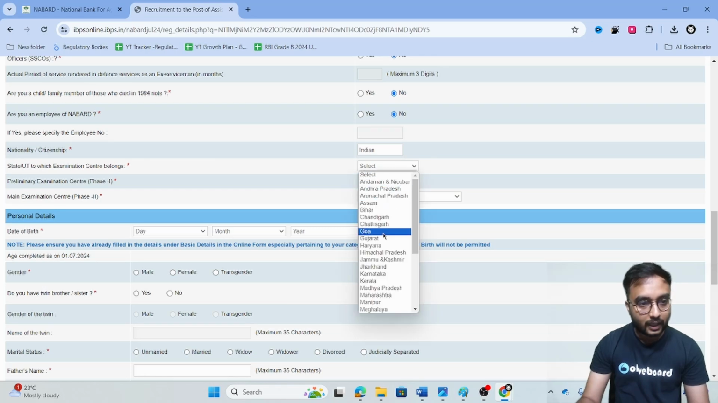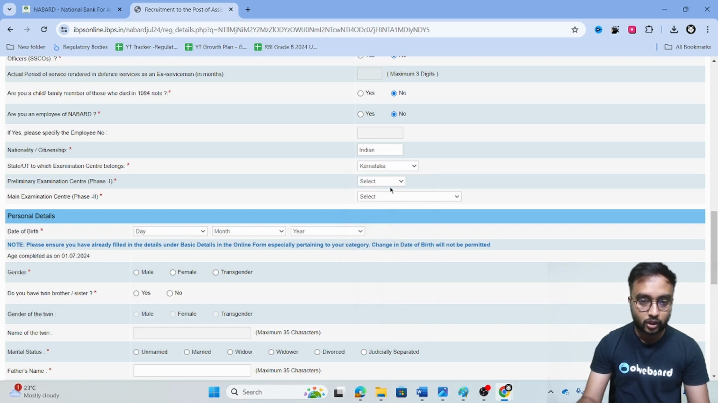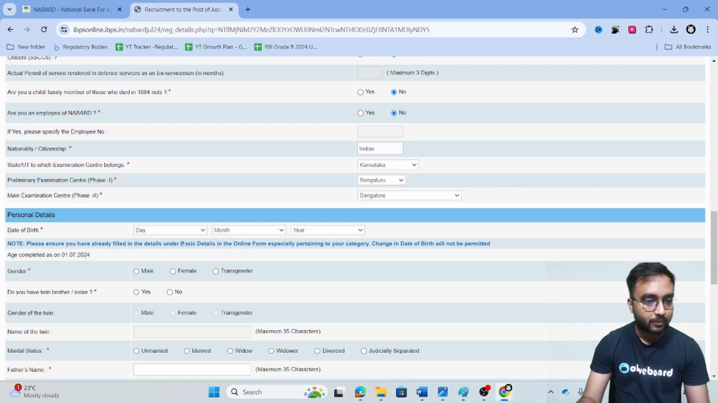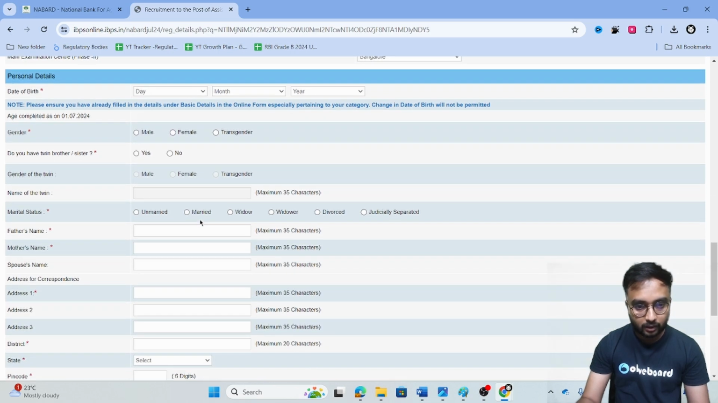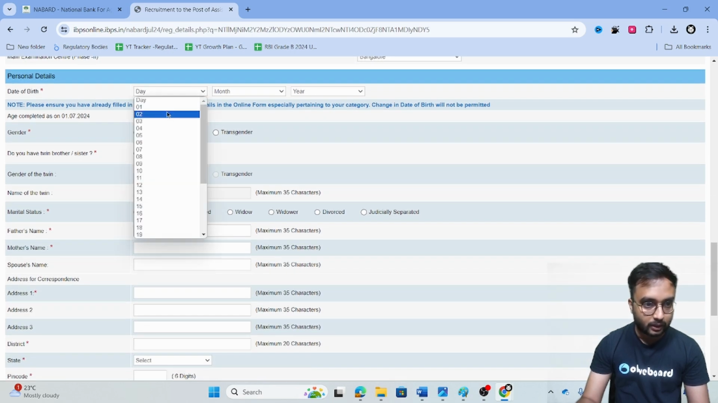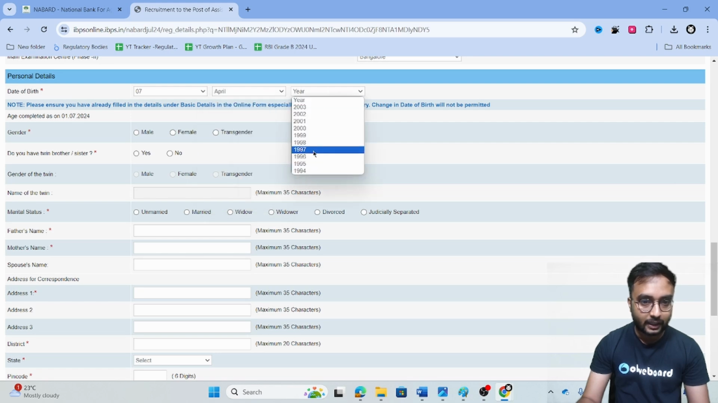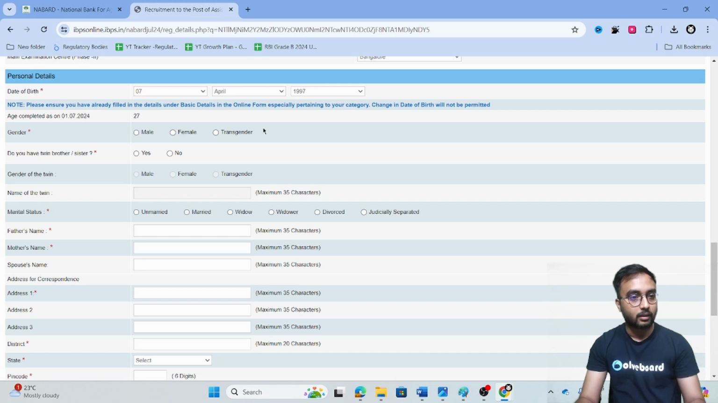State here, you can write the state or UT to which the examination center belongs. So here I am going to write where I belong right now, or my current location. I am writing Karnataka here, and here I will write Bengaluru, and for the exam center also I am going to write Bengaluru. Okay. Date of birth has also been given here. Here you can write your date of birth. For example, 7th of April 1997 is my birthday, so you can write this.